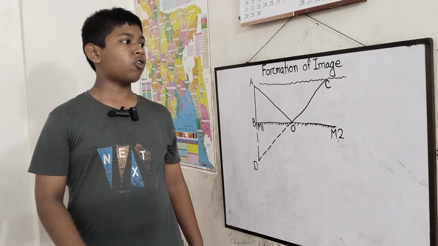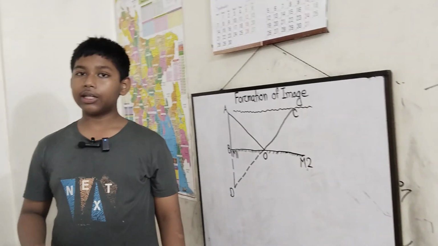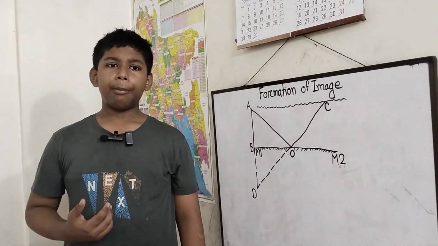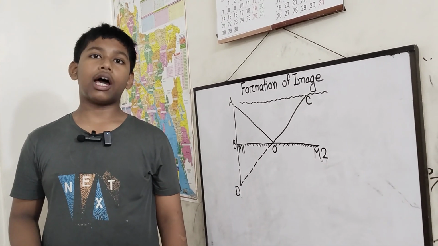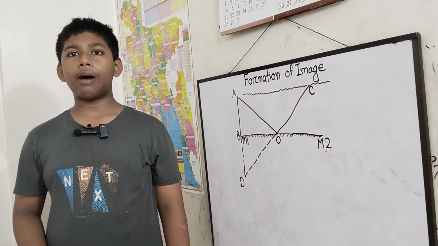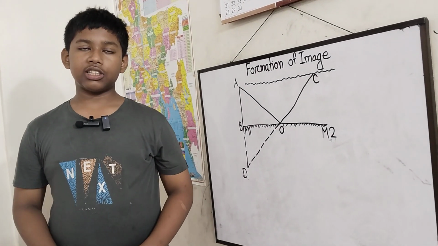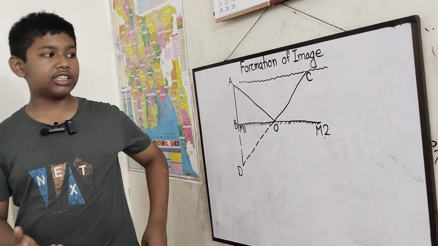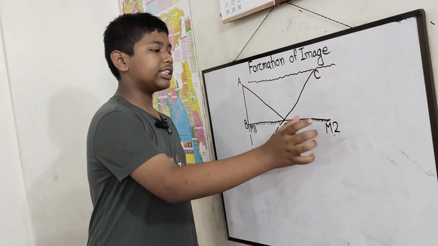Today we will talk about the formation of image. Whenever we take a picture, whenever we look at a mirror, we see ourselves. But how does this actually happen? It is actually because of the phenomenon of light. What do we know about the laws of light? We know about regular reflection, but what is a regular reflection? Regular reflection is a reflection of light that occurs on a shiny surface.